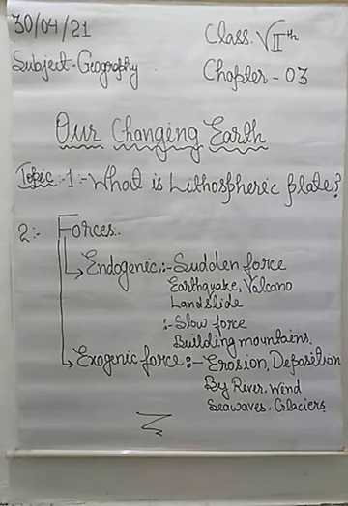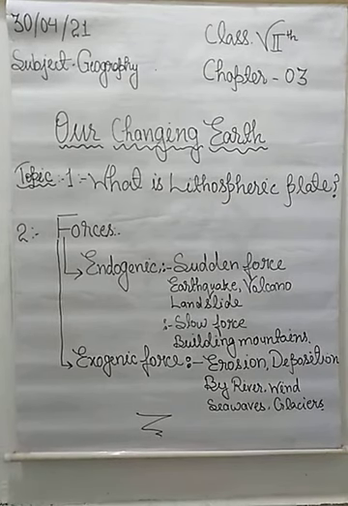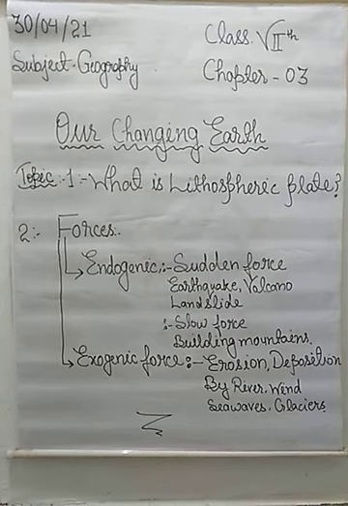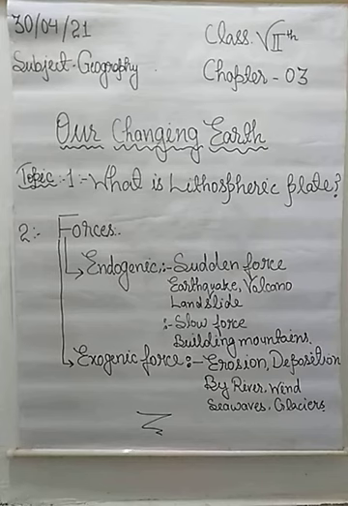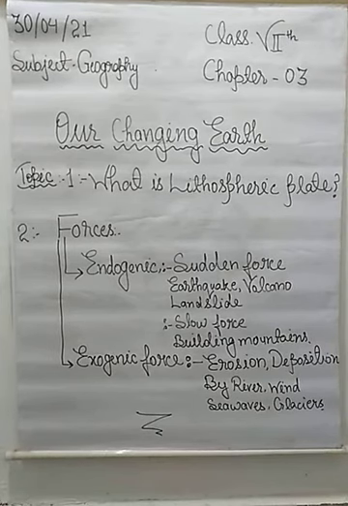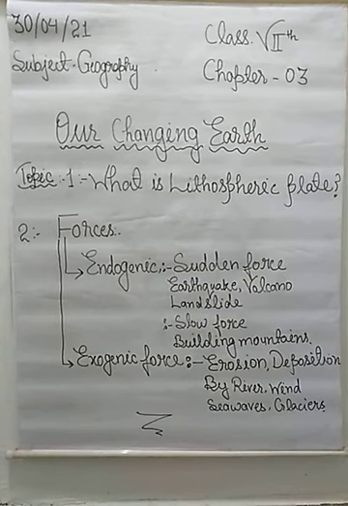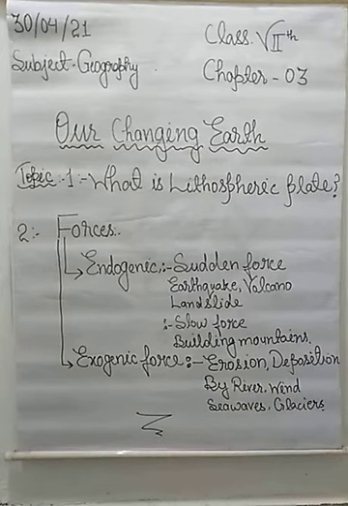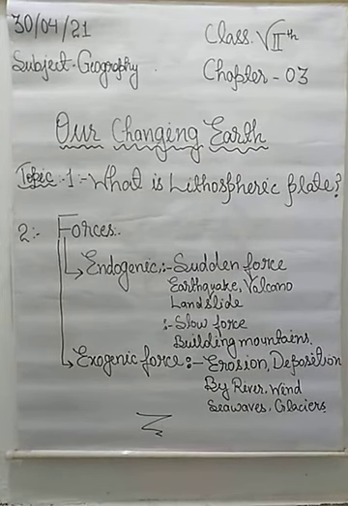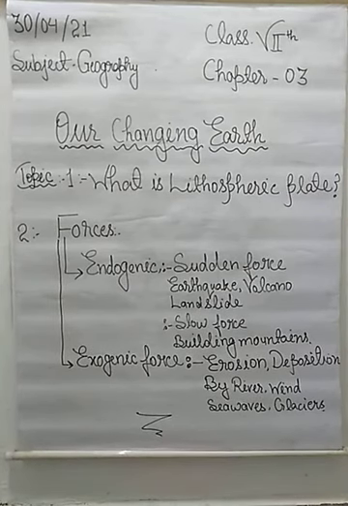And sometimes the endogenic force works very slowly. When this endogenic force is working very slowly, it is responsible for the formation of mountain ranges or mountains on the surface of the earth. Okay, understood? After that, the next one is exogenic force.